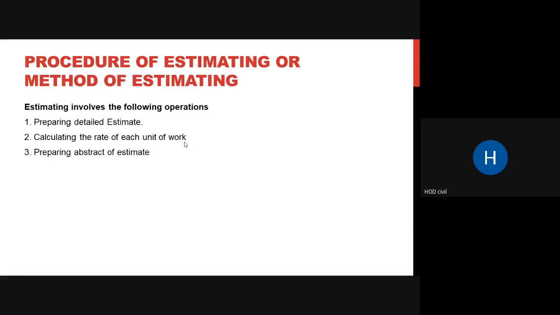So preparing a detailed estimate, calculating the rate of each unit of work, and then preparing an abstract. We will be doing all these three. We will be preparing a detailed estimate, calculating the rate, and then preparing the abstract of an estimate. We will be doing this in your numericals.